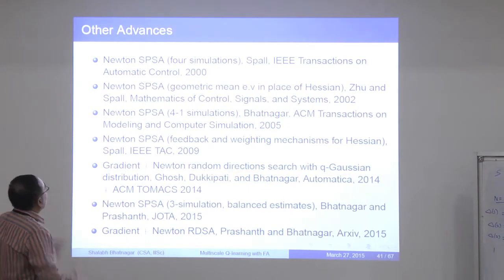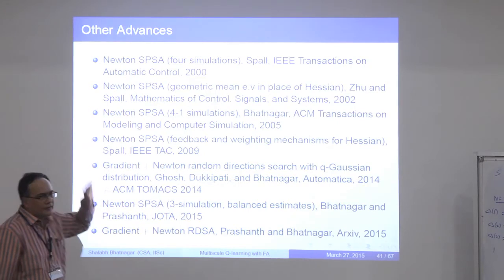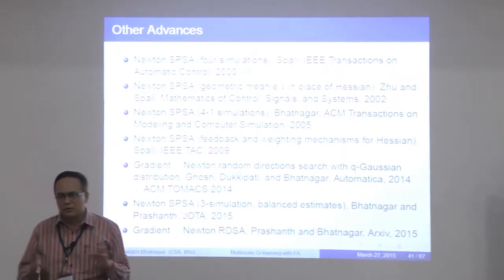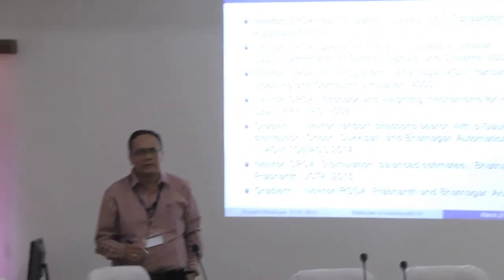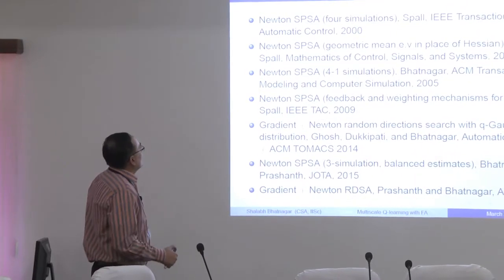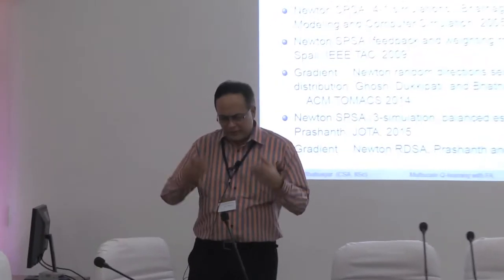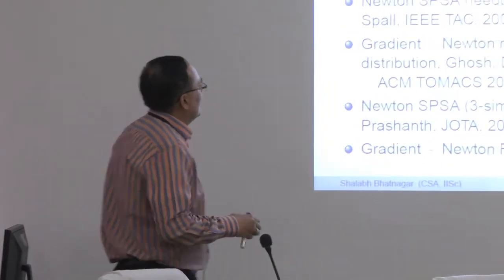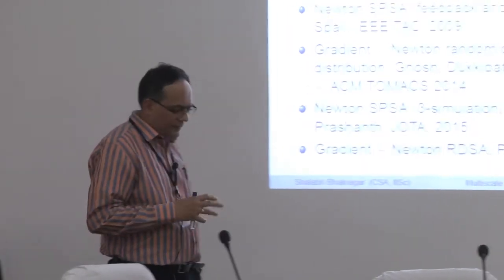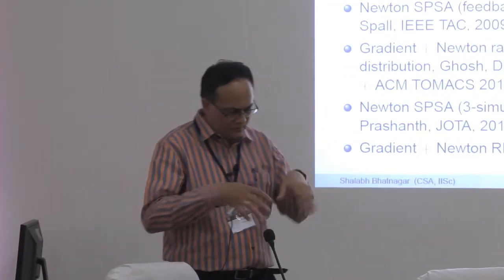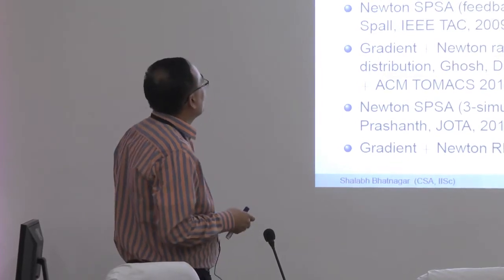Now note that you are also estimating the Hessian in addition to the gradient, and you can do that using simultaneous perturbation based estimates. The problem with the Hessian estimator is that you need to invert the Hessian, and that's a complex operation. It requires a significant computational effort to invert the Hessian at each iteration.